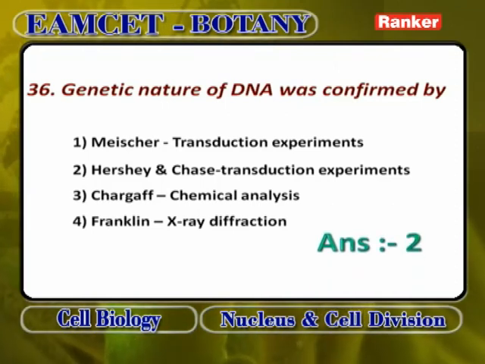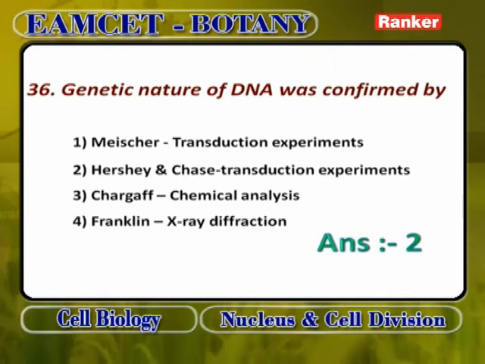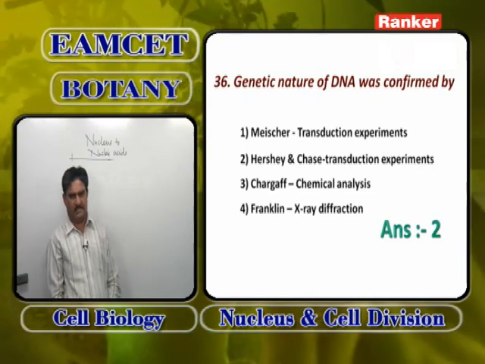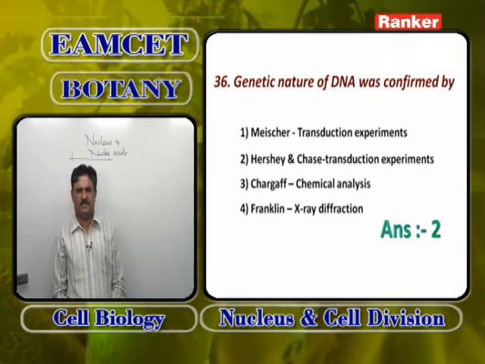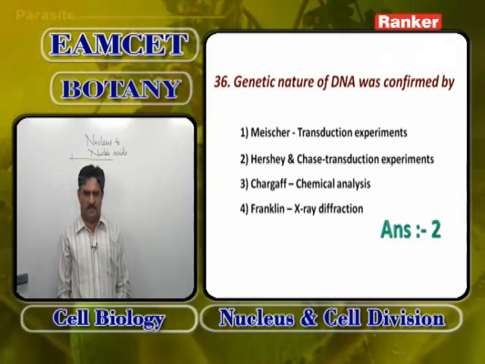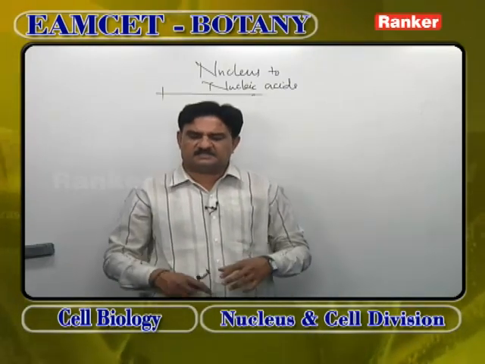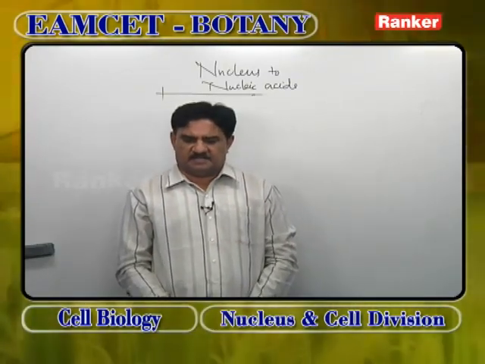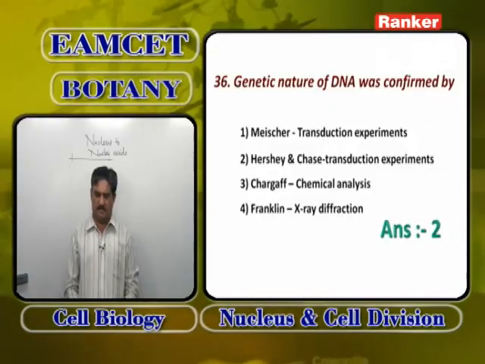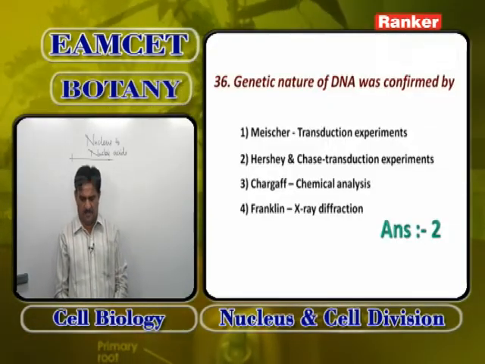Genetic nature of DNA was confirmed by, after discovering DNA, nucleic acids by Hershey and, what you called, Joseph Frederick Miescher. Hershey and Chase conducted special transduction experiments. What is transduction? Transfer of genetic material of one bacterium into another bacterium with the help of a bacteriophage or virus. So transduction experiments were conducted by Hershey and Chase, and they proved that DNA is the genetic material. So Miescher transduction experiment is wrong.